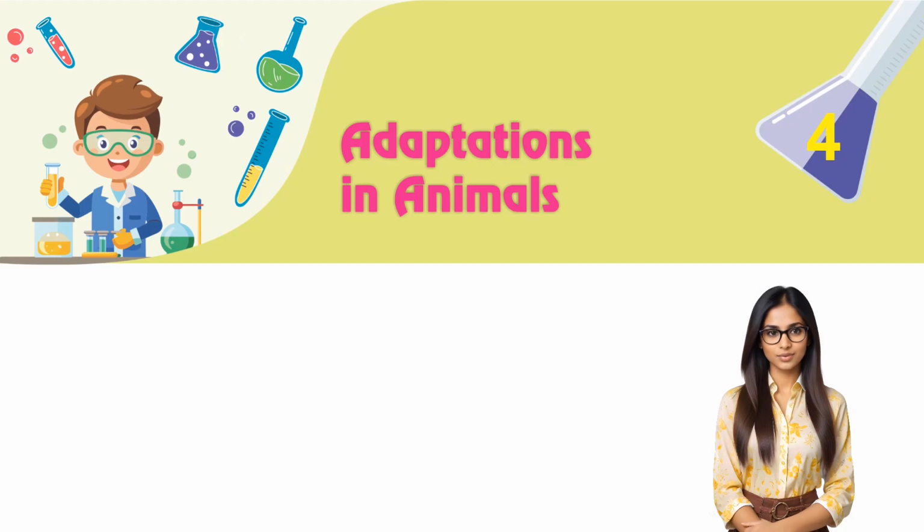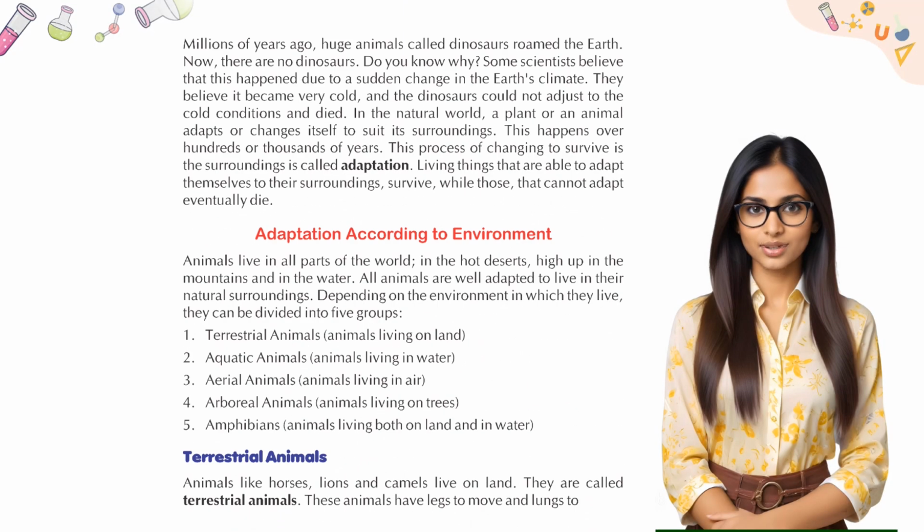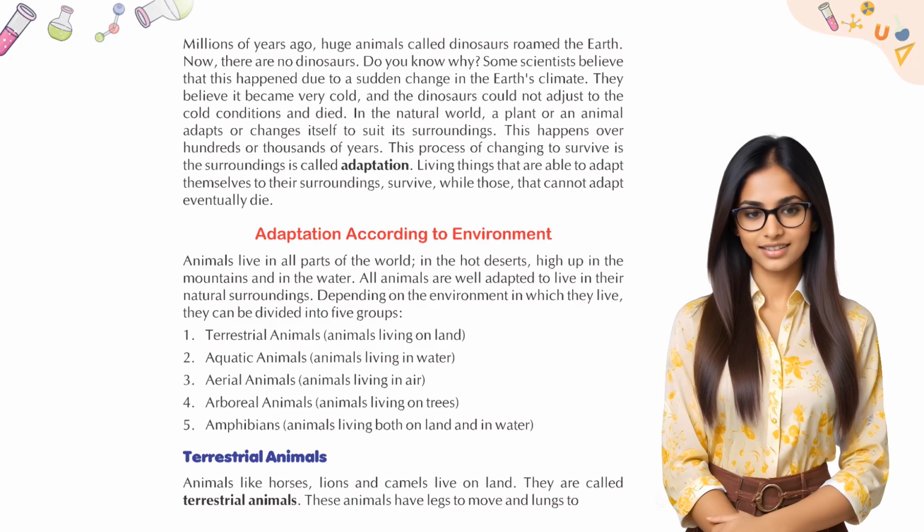Chapter 4. Adaptation in Animals. Millions of years ago, huge animals called dinosaurs roamed the earth. Now, there are no dinosaurs. Do you know why? Some scientists believe that this happened due to a sudden change in the Earth's climate. They believe it became very cold, and the dinosaurs could not adjust to the cold conditions and died.